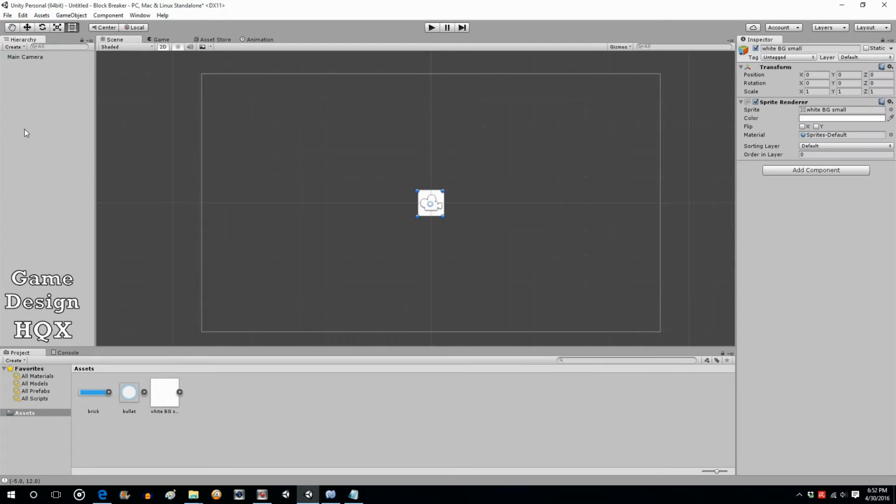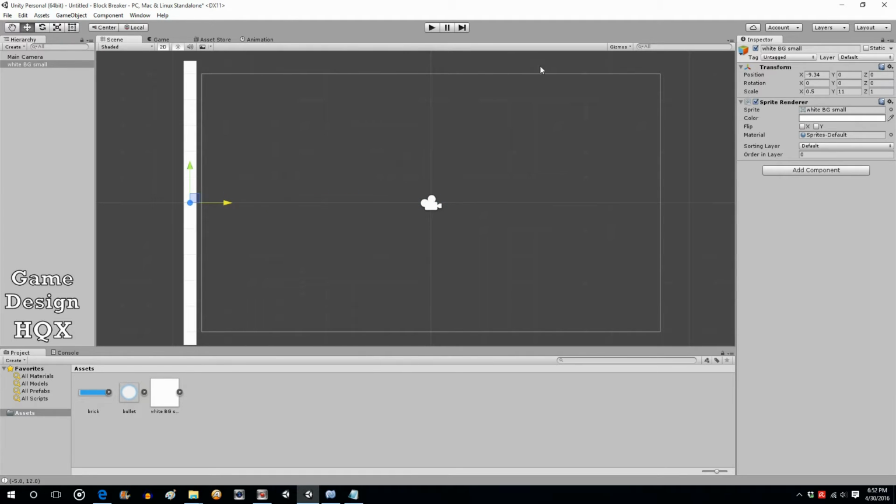Let's take this image. It's simply a white block. What we're going to do is scale it, and that way we can use it for the various borders. So let's take the X scale. We'll make it a little more narrow. Let's make it 0.5. And we'll make the Y, let's make it 11. Looks 10's almost right.